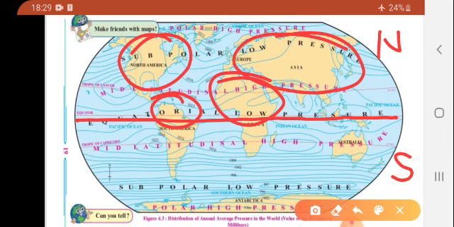Similarly, the direction of isobars varies over the continental area, so the isobars run zigzag over the continental area. See, the isobars are not straight, they are in a zigzag way. Zigzag means like this. They are zigzag in the northern hemisphere. On the other hand, in the southern hemisphere, the proportion of water or ocean is comparatively greater.